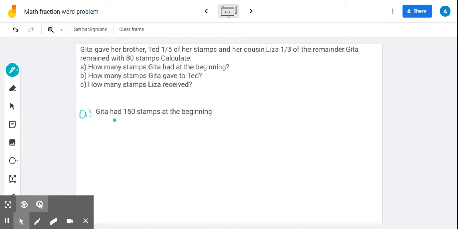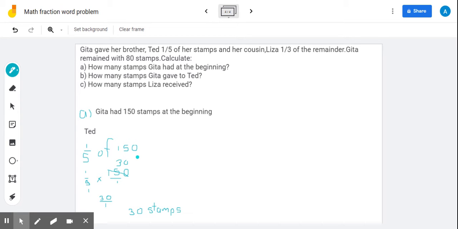So now that we know Gita had 150 stamps at the beginning, we can determine how many stamps Gita gave to Ted. Remember, Gita gave 1/5 of her stamps to Ted. So now we have to find out what is 1/5 of 150. So 1/5 of 150 stamps would be equal to 30 stamps. Gita gave Ted 30 stamps. So our answer is 30 stamps.